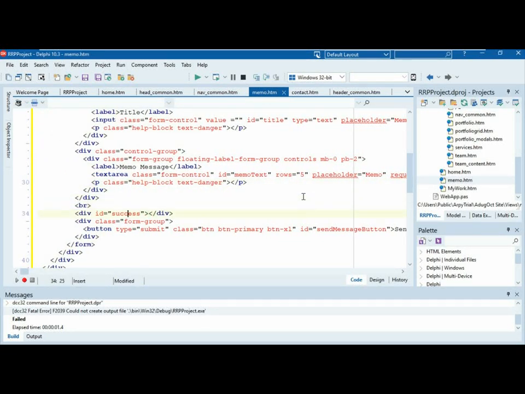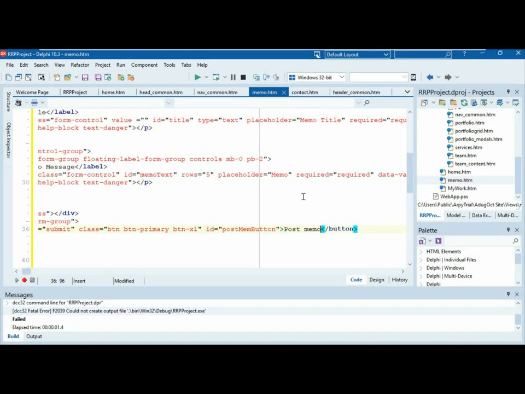We've got this button down the bottom here which says, there's a success thing which I'll come, maybe I don't have time, I'll have to probably skip over it. But it's a button. It's got these bootstrap overrides here that says this is a button, primary, and so on. So it's all got CSS styling on it. And we want to say, make this post memo button. Now, I am going fairly quick here because there's some magic stuff to see. Anyway, post memo. Sorry, what did I do? Right there, just in front of the V, you missed the O. Post memo button. Yes, that would have been good.